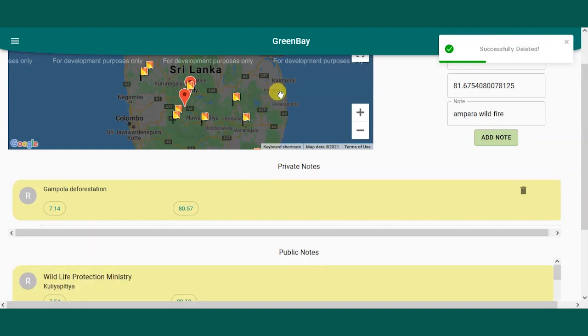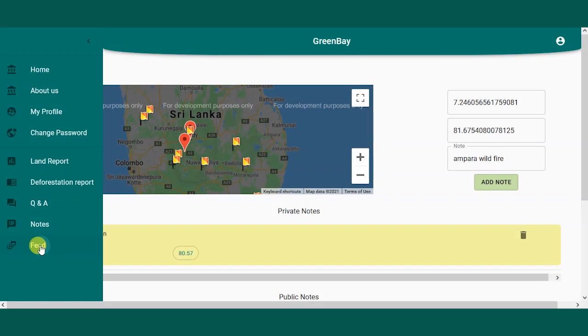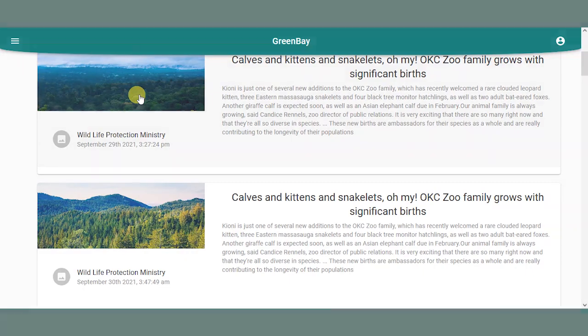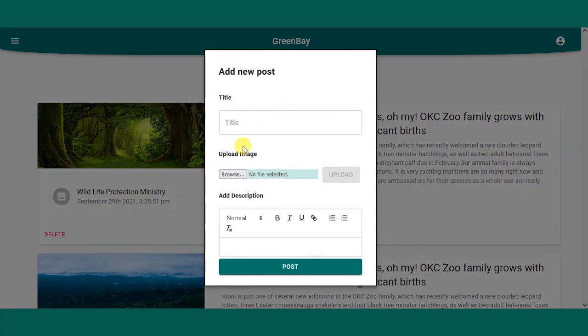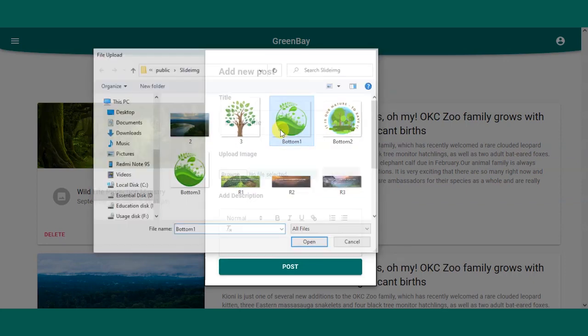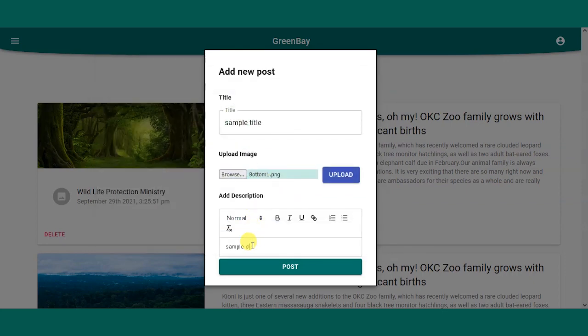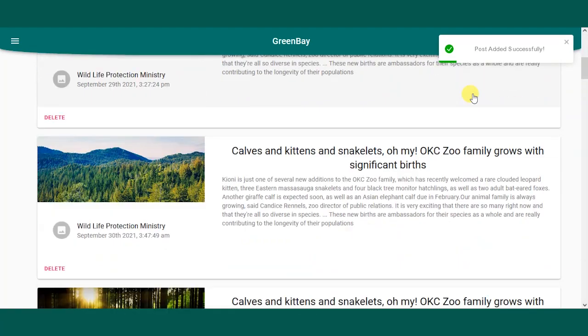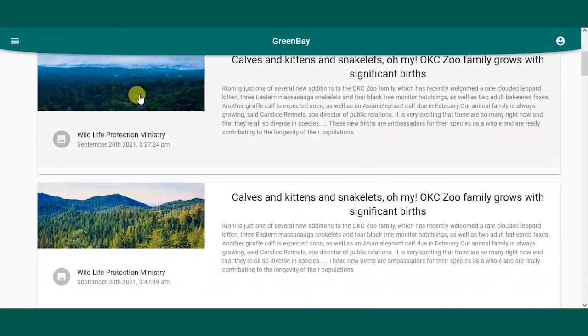And the next feature in GreenBay is the feed page. This page can be accessed by any user, but feeds can only be added by authority users. An authority user can simply click this and fill in the feed title, feed description and upload the feed photo. As soon as the feed is added to the system, all the users will be notified with an email and an Android notification.